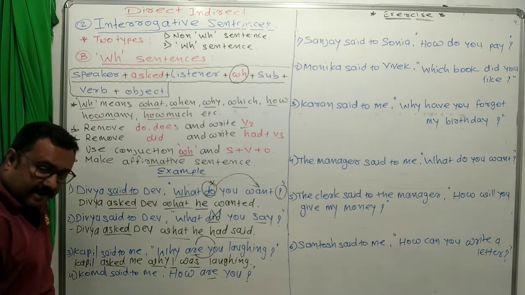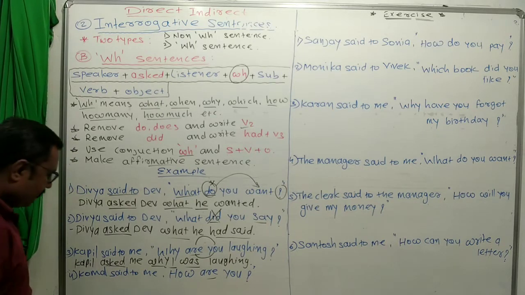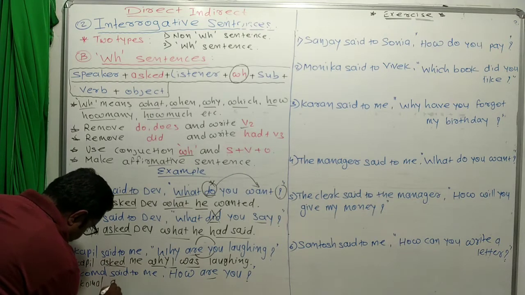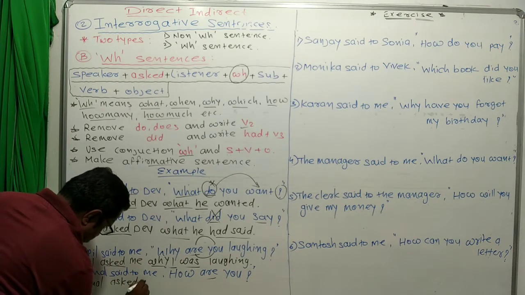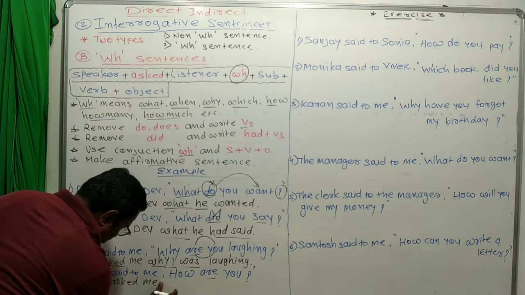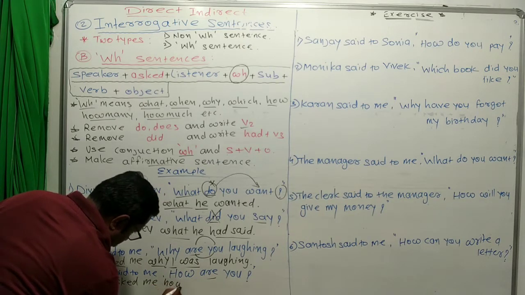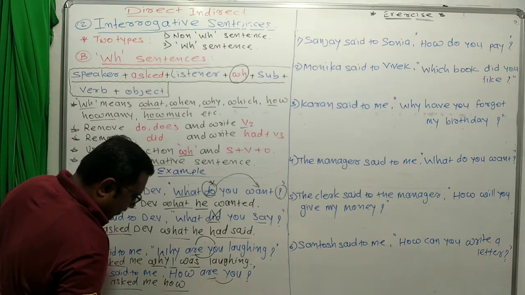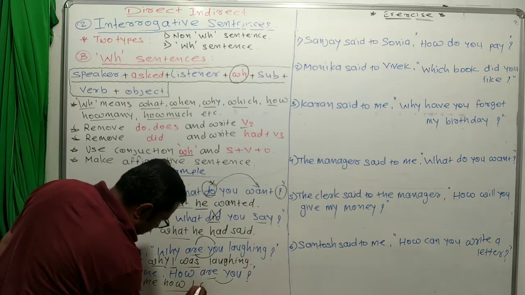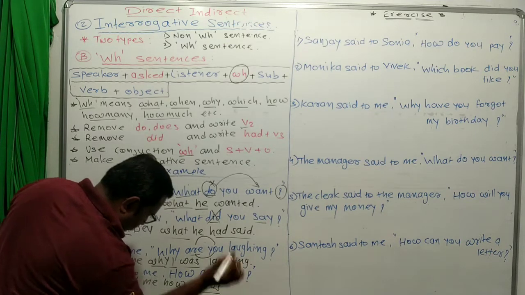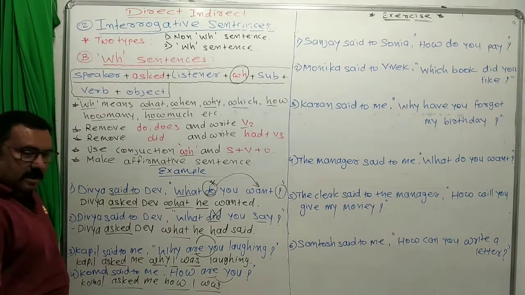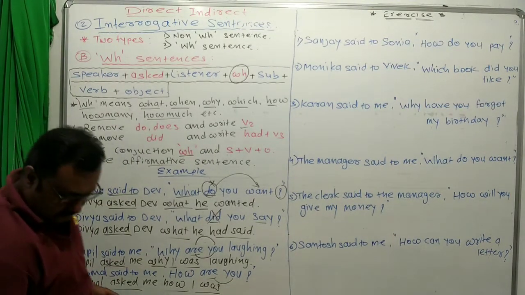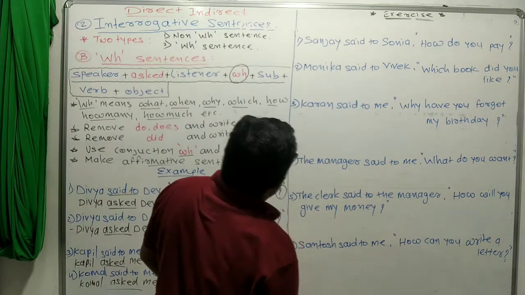Now Komal said to me, "How are you?" So Komal asked me, conjunction how, are you. First of all we write the subject, you, which means I, then am, is, are, was, were. So Komal asked me how I was. Okay, do you understand? Now let's see the exercise.